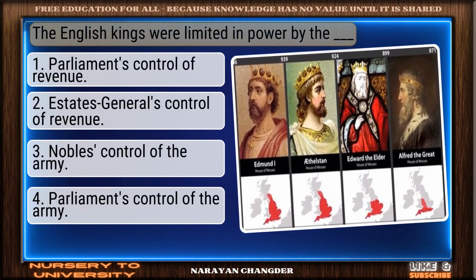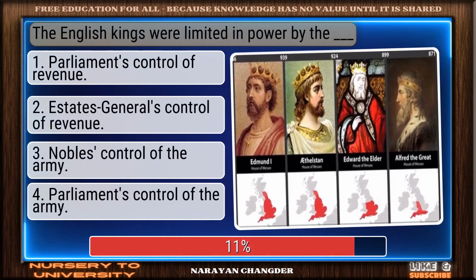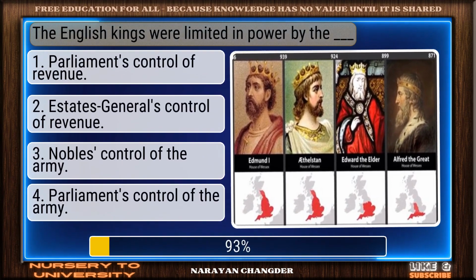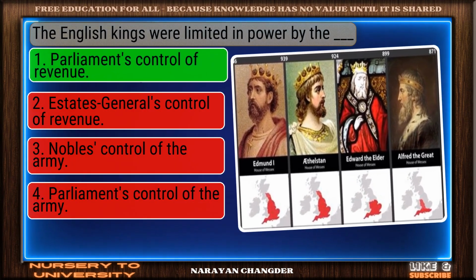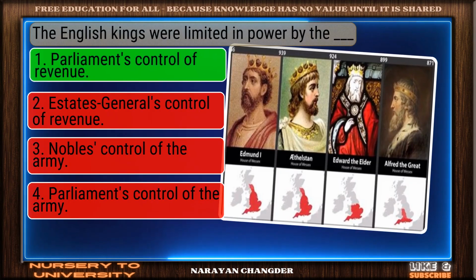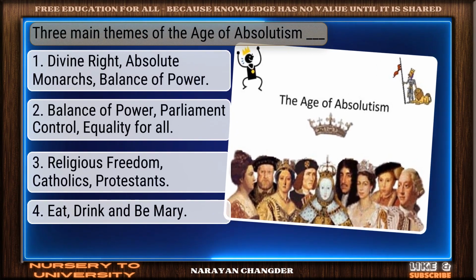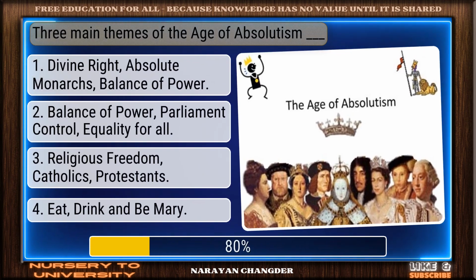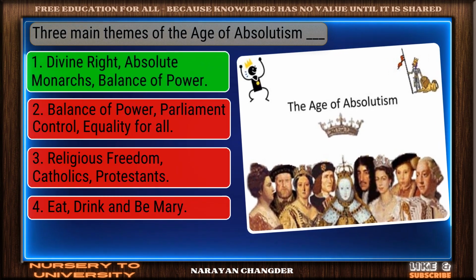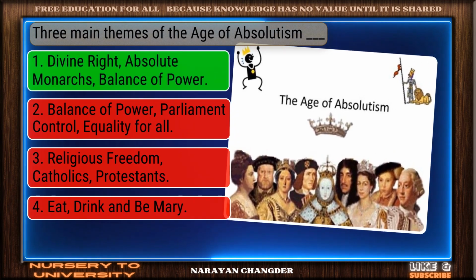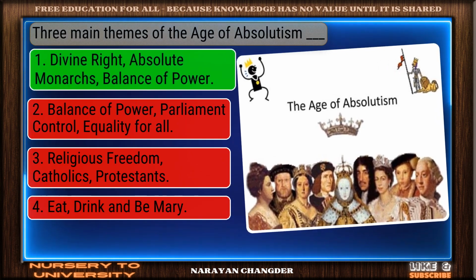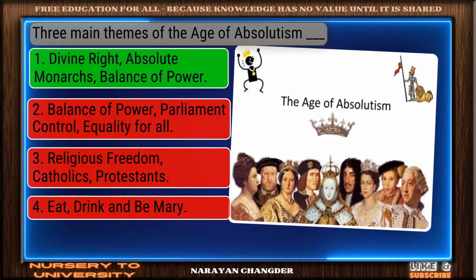The English kings were limited in power by the dash. On track. Parliament's control of revenue is the correct answer. Three main themes of the age of absolutism dash. Right choice. Divine right. Absolute monarchs. Balance of power is the best answer.